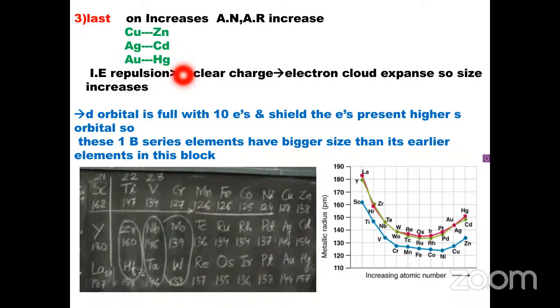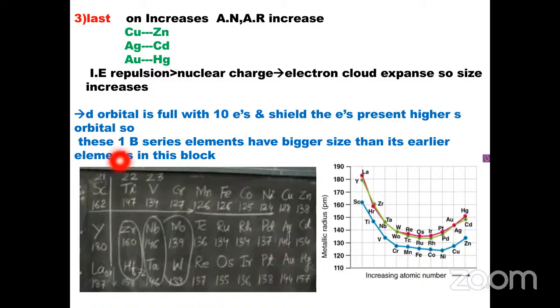Whenever inter-electron repulsions take place, it leads to electron cloud expansion. Whenever the electron cloud expands, the size increases. Here, the d orbital is filled with 10 electrons and shields the electrons present in higher orbitals.